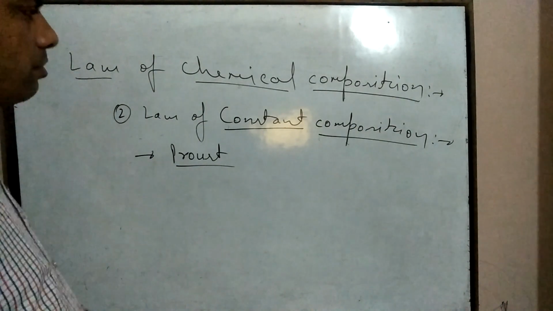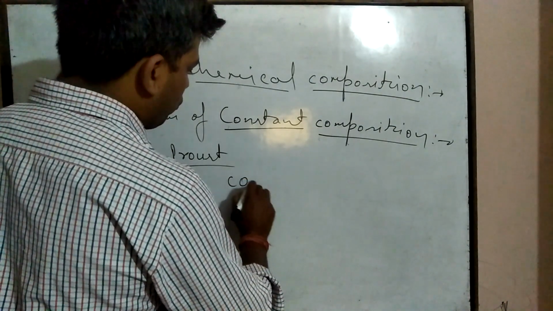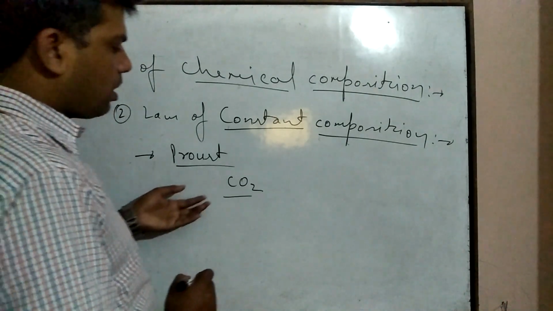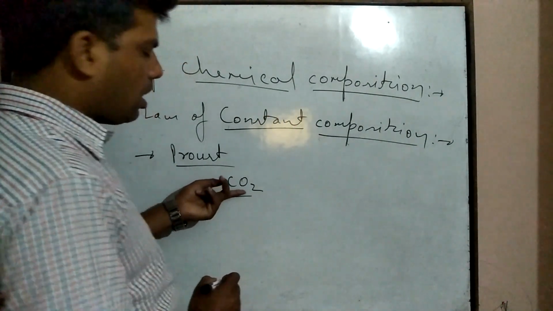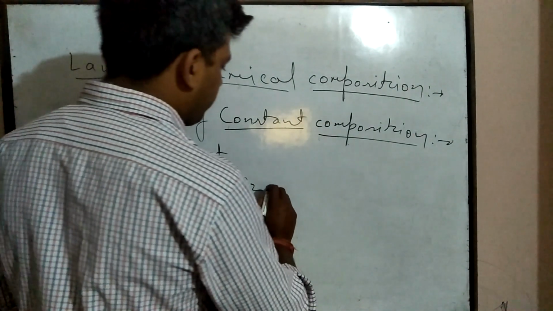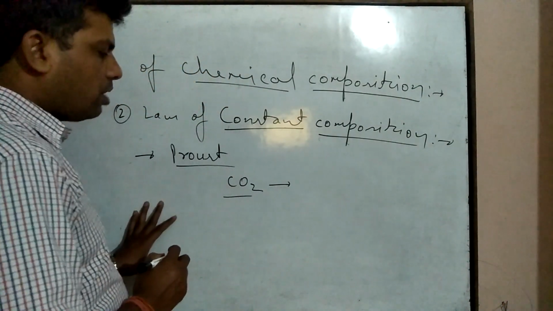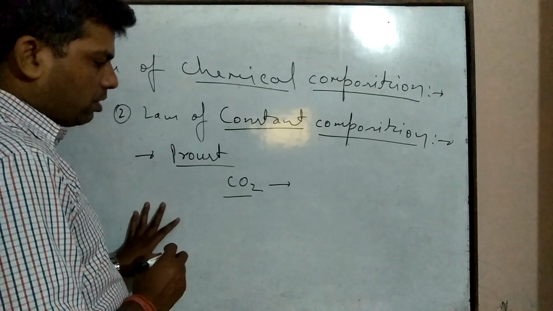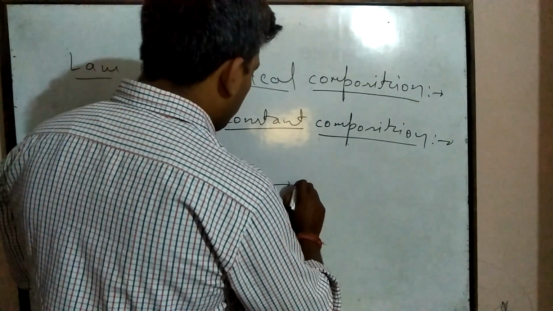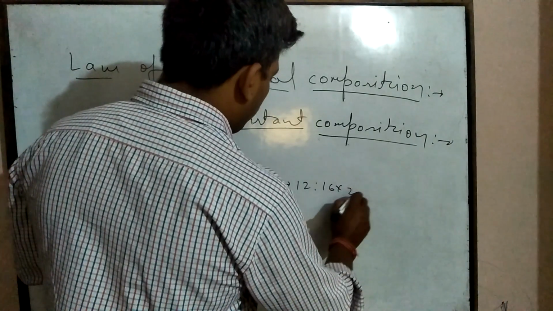For example, take carbon dioxide CO2. Carbon dioxide is made up of one atom of carbon and two atoms of oxygen. If we calculate the ratio of the masses of these atoms in this compound, it will be 12 ratio 16 into 2.